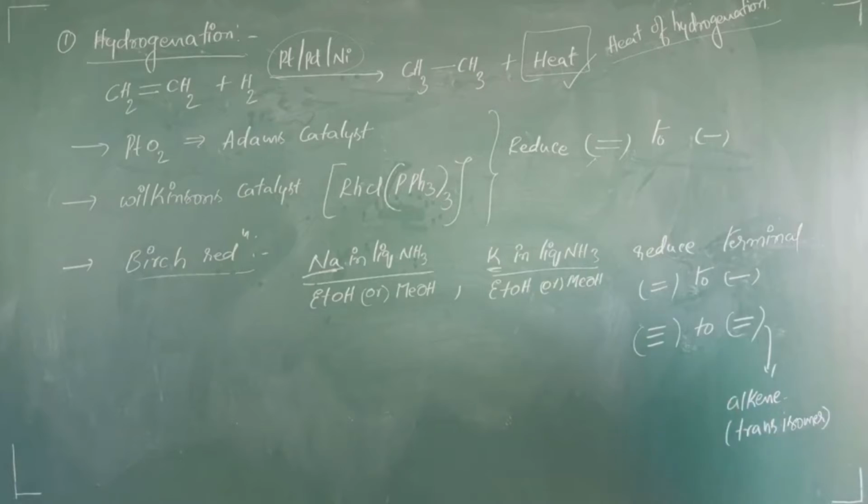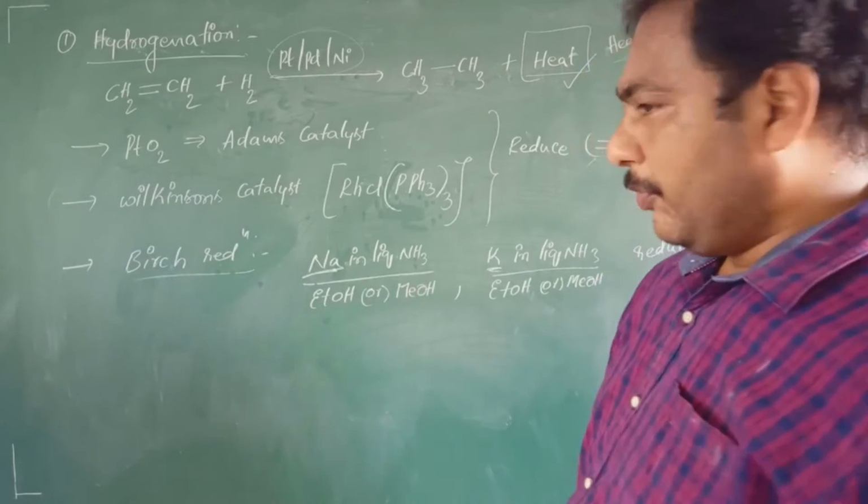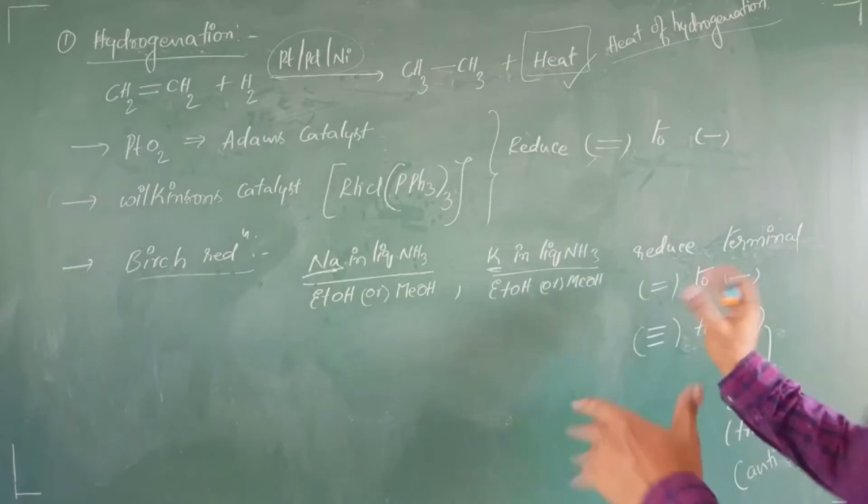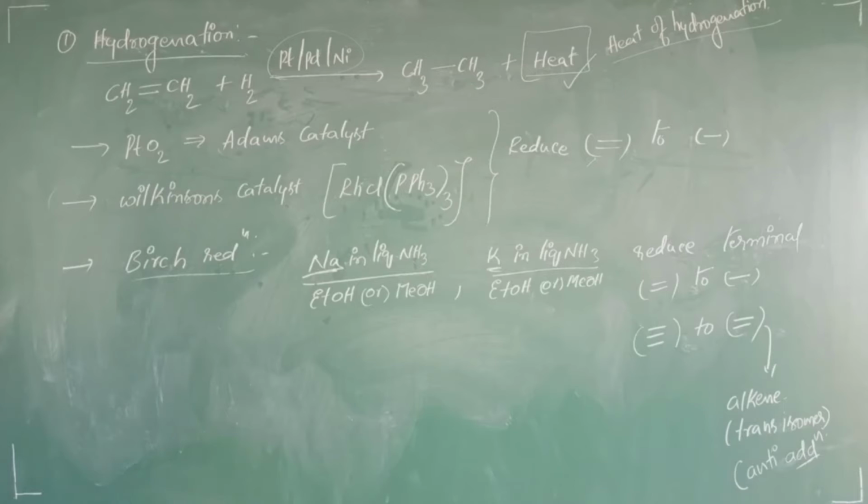Listen carefully. If you use sodium in liquid ammonia in presence of alcohol, it reduces double bond to single bond, in the sense alkenes are converted to alkanes and alkynes are converted to alkenes. In this case the alkene which is formed is the trans alkene, and the trans alkene is formed due to anti-addition. Anti-addition means opposite addition. Okay, right. Now once you have a glance at this one, then we will go for the next one.